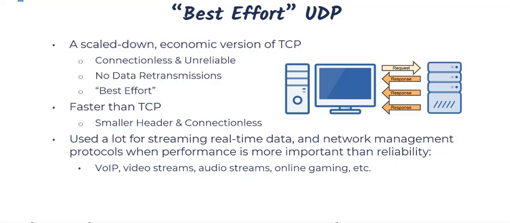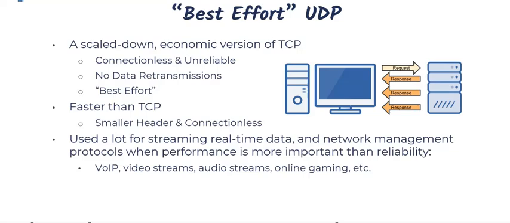When we talk about performance, we're talking about speed. So things like DHCP and DNS use UDP over TCP. And also the obvious things I talked about earlier: voice over IP, video streams, audio streams, online gaming, and real-time applications also use UDP.